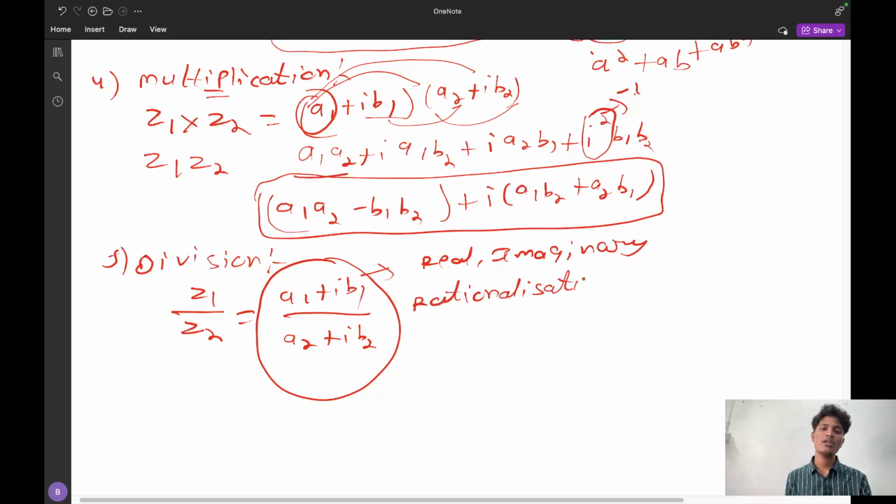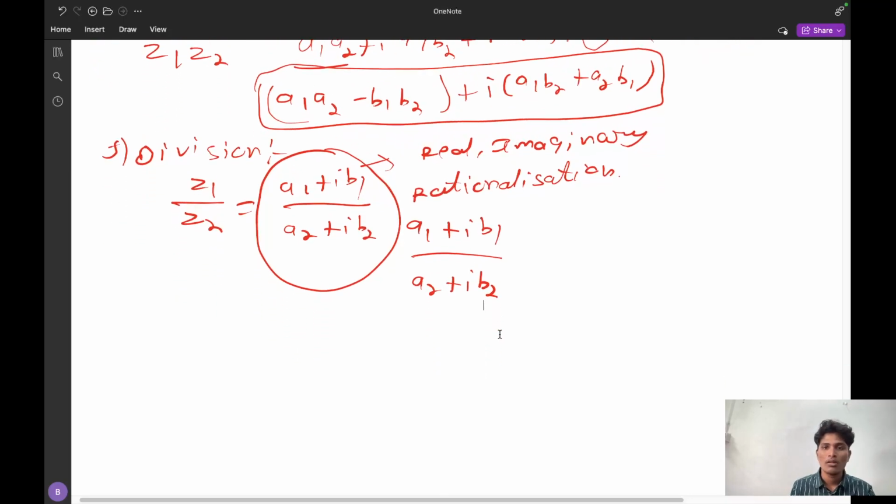What is rationalization? The rationalization concept says that we have to multiply by the opposite sign of the denominator in both the numerator and the denominator, that is the numerator we have to multiply and the denominator we have to multiply. That is a1 plus iota b1 divided by a2 plus iota b2. I can take the denominator as a reference. So if I take the denominator as a reference, I take a2, here it is plus, so I have to take minus, divided by, again I have to divide with the same. So doing this is called rationalization.